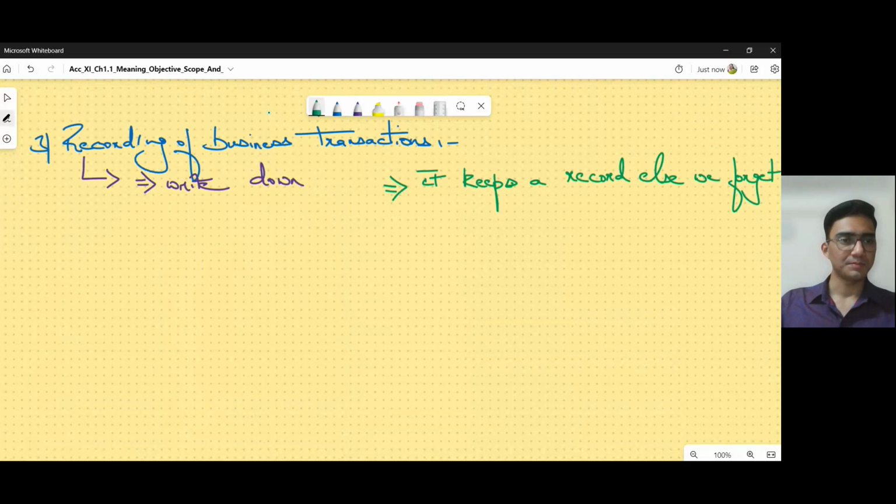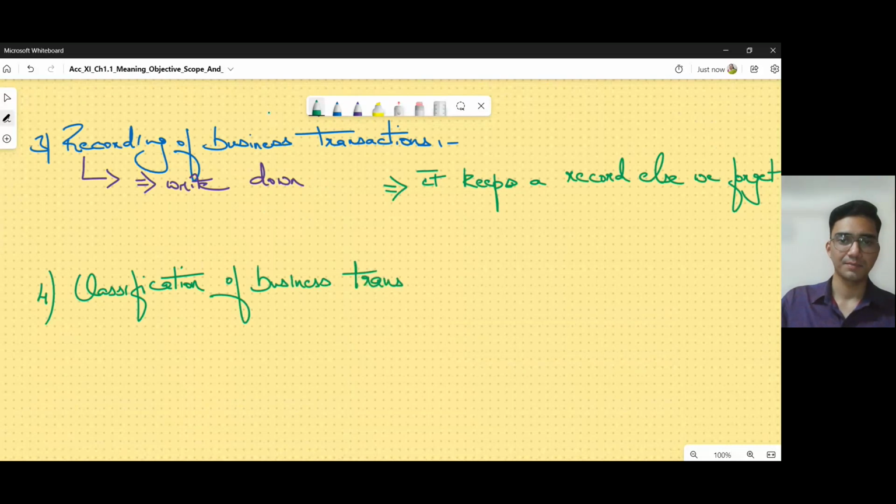Next, the fourth of them, this is called classification of business transactions. Okay, now when I say classification, let's understand this.